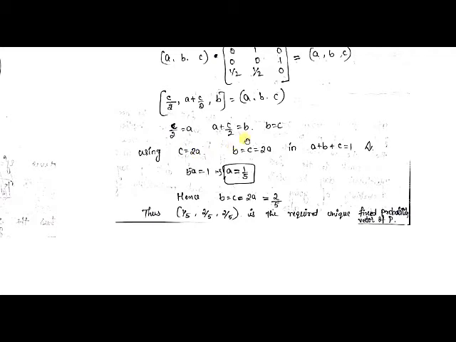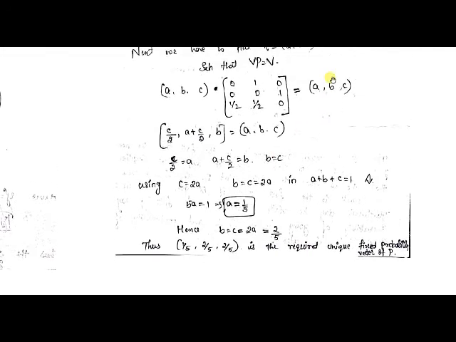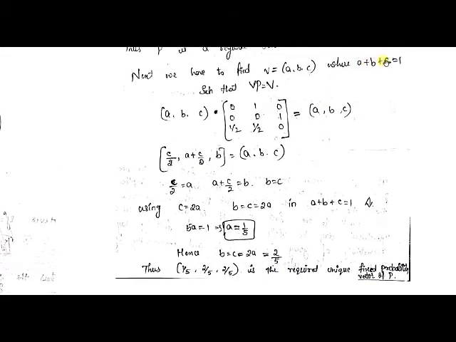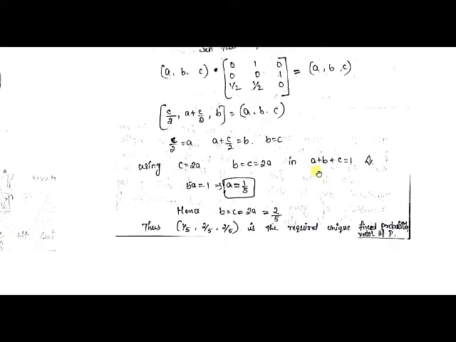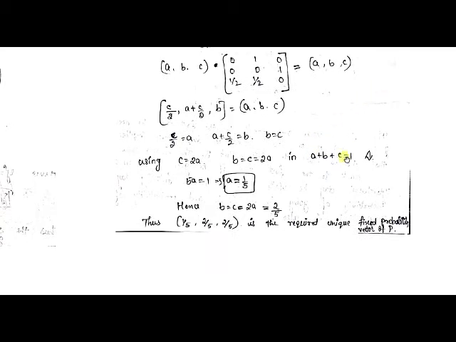C is equal to 2A, C is equal to B. Now let us substitute C is equal to 2A and B is equal to C in this condition. In which condition? In the A plus B plus C is equal to 1 condition. So when I substitute that in the A plus B plus C is equal to 1 condition, I will get one value, that is A is equal to 1 by 5.